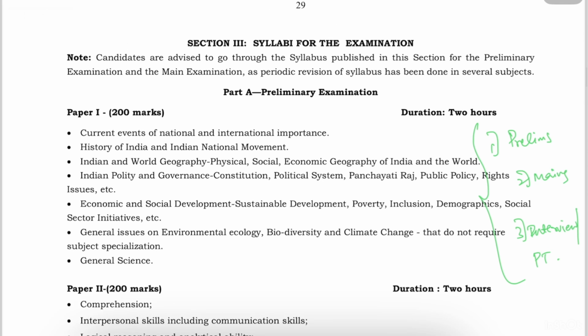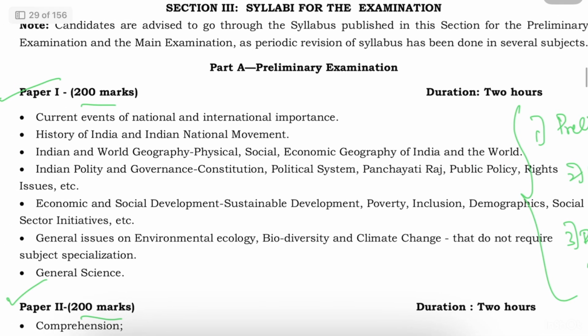So let's look at the syllabus of the examination. That is firstly prelims examination. So in prelims, there will be 2 papers, paper 1 and paper 2. And both the papers will be carrying 200 marks each. What does the first paper entail? The first paper entails current events of national and international importance, which is nothing but current affairs for 1 year straight before the examination. And secondly, history of India and international movement.